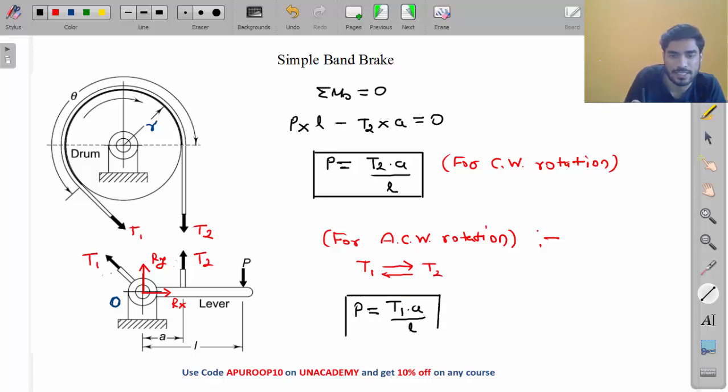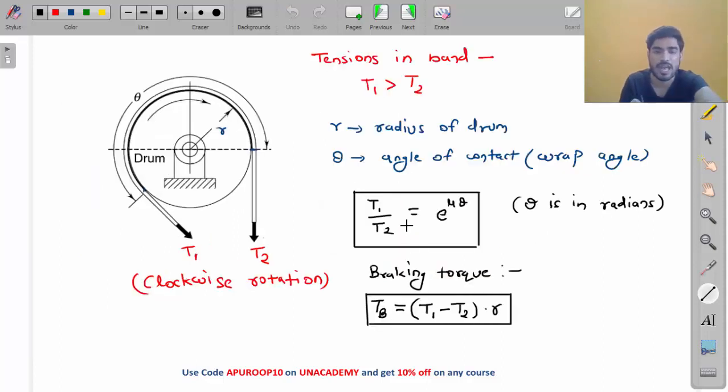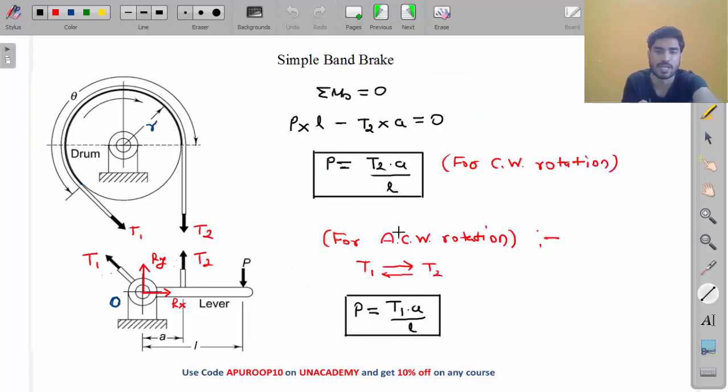Do you understand this, my friend? So very simple equation, but you don't have to remember this. I told you last time also. You can always take moment about point O and you will get these equations. You take moment about hinge and you will get this. I am just trying to explain what will be the equation of P. But you don't have to remember the equation of P. You have to remember these two equations, but this equation can be found using the equilibrium equation.